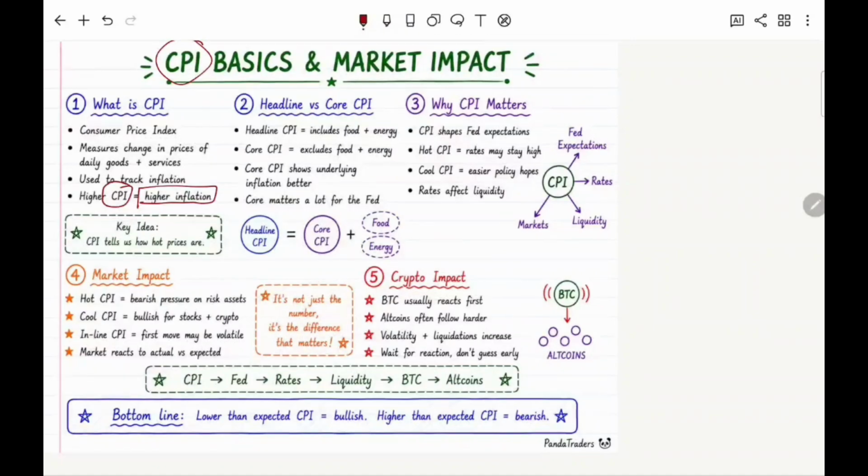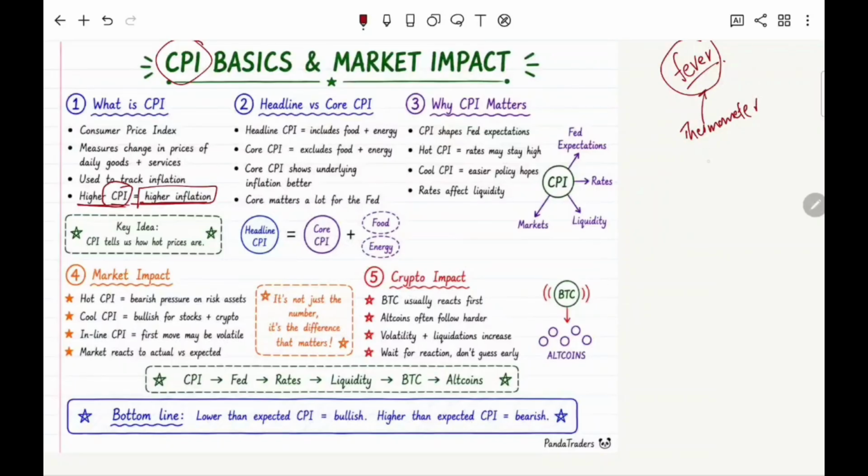So whenever inflation in a country is high, CPI data is high. So higher CPI data means higher inflation in the country. You can say that whenever a person has fever, as you know, I'm a doctor, so I will give you a medical related example. Whenever a person has fever, we use a tracker, a thermometer, right? Thermometer to record how much fever a person has.